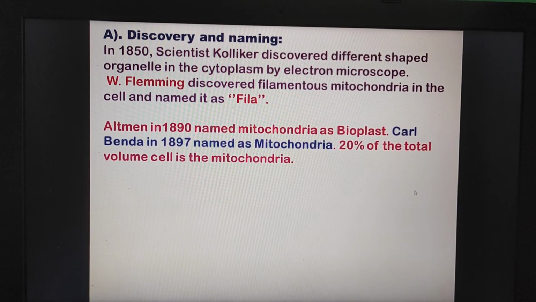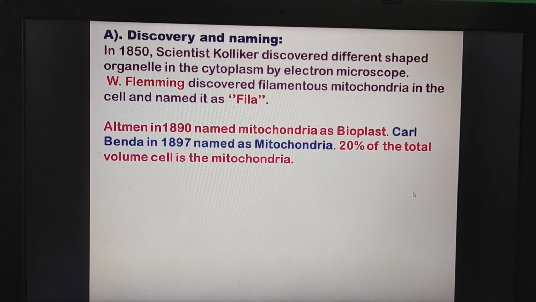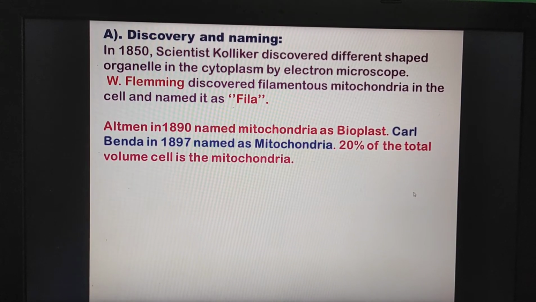First of all, discovery and naming. In 1850, the scientist Kolliker discovered a differently shaped organelle in the cytoplasm by electron microscope. Walter Fleming discovered filamentous mitochondria in the cell and named it phyla. Altman in 1890 named mitochondria as bioblast. Carl Benda in 1897 named it mitochondria.